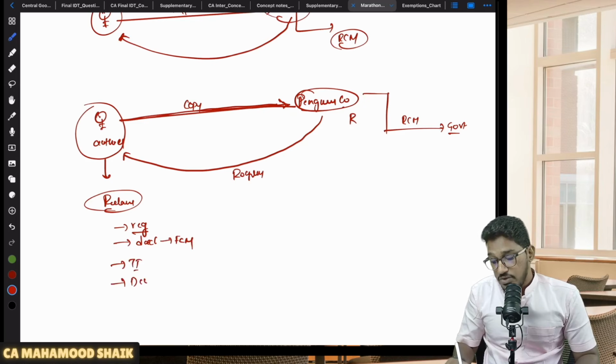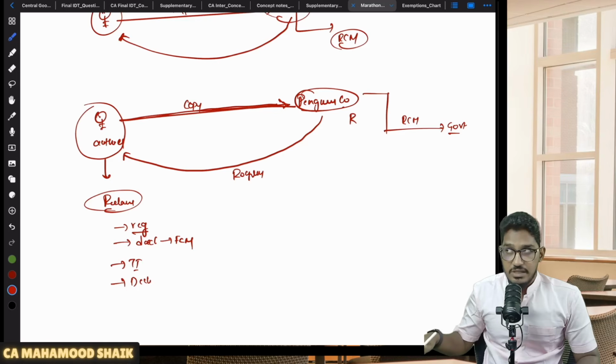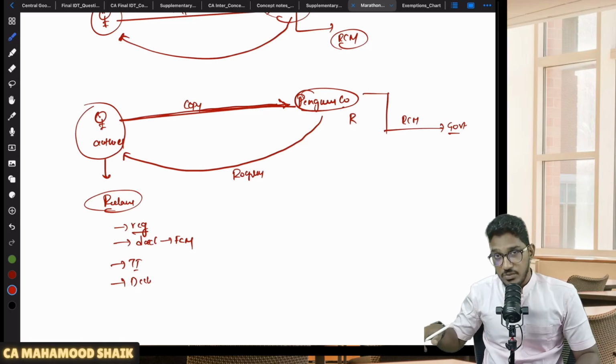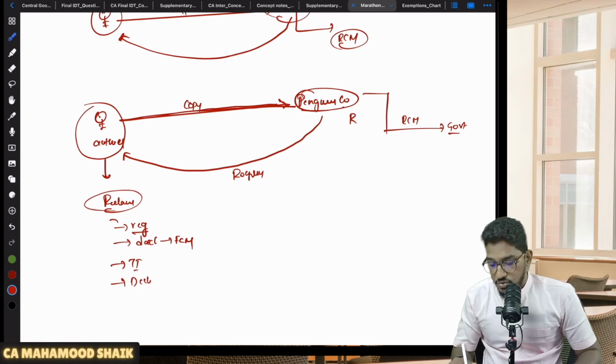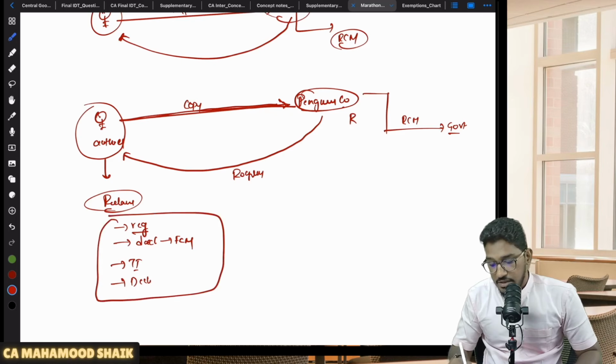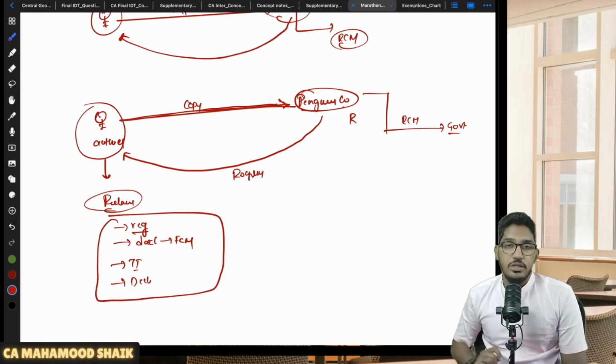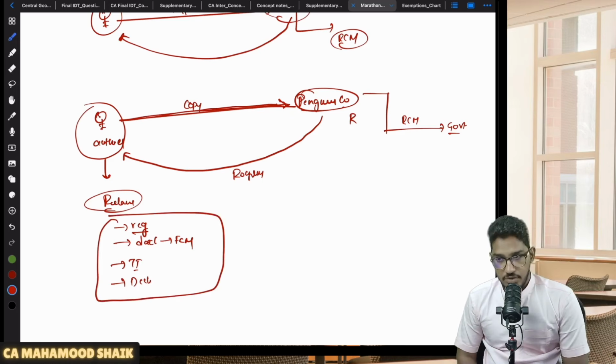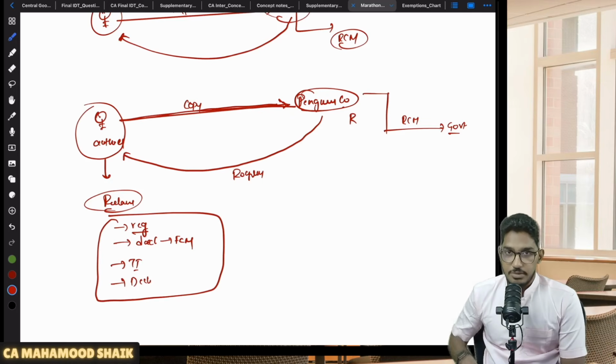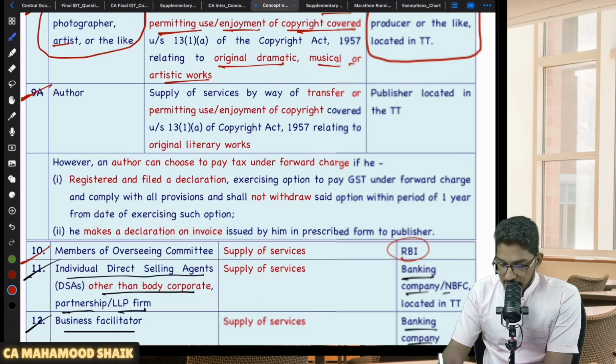On that invoice, I will also give the declaration, sir. If he is ready to do it, then the GST department will let the author discharge the tax liability under forward charge mechanism. Able to understand? So that's what they try to say here.